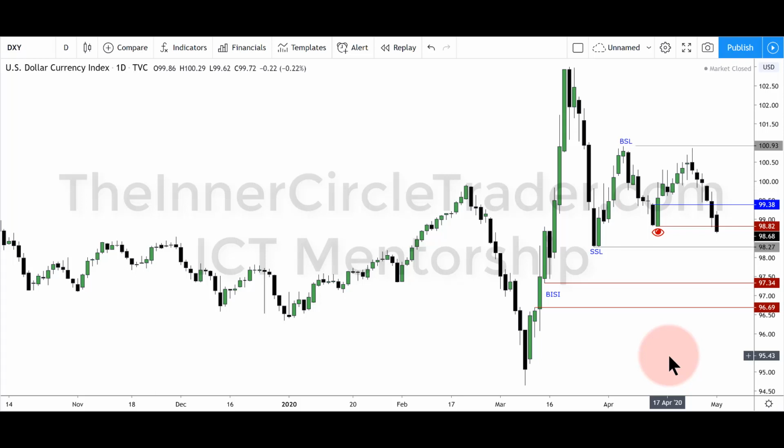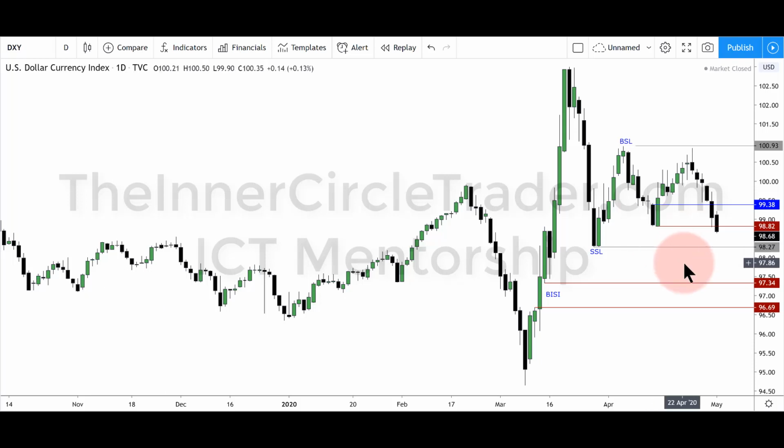for May 1st, 2020. All right, so we're looking at the dollar index as our daily chart. And on Thursday and Friday, we had both days deliver a run below the short-term low. Here were our sell-side liquidity pool. I have my little eyeball sitting here. That's where I was wanting you to focus.